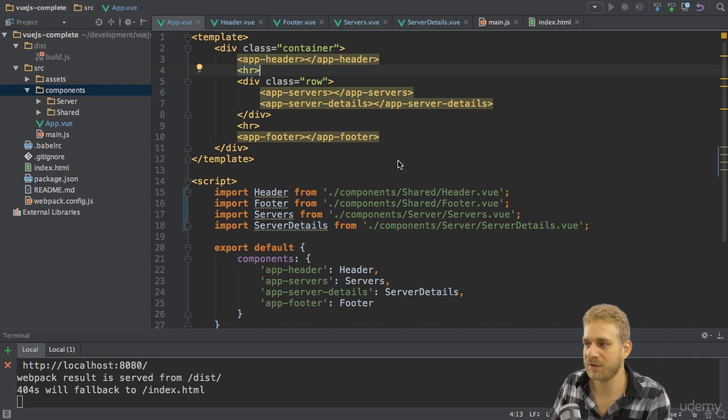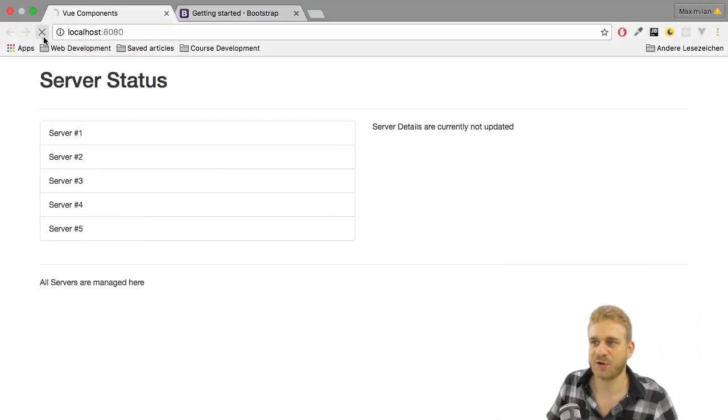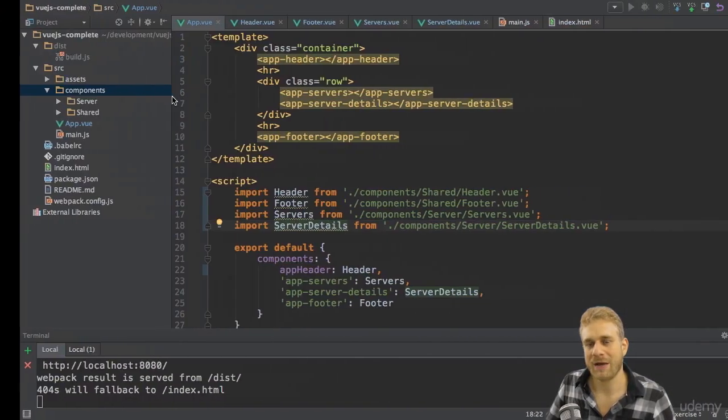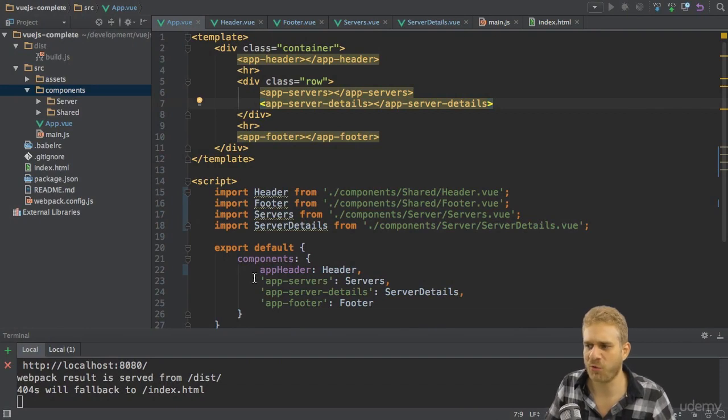And what you can always do is you can simply rely on Vue.js giving you this hyphenated version of the selector, like we saw before with appHeader in camel case down there, but using a dash in between up here. This is what Vue.js does automatically for you, and with that you're able to maybe use this more JavaScript-like style with camel case property names in your JavaScript code, while still using the DOM style of having a dash in between in your template. So that would be another option.